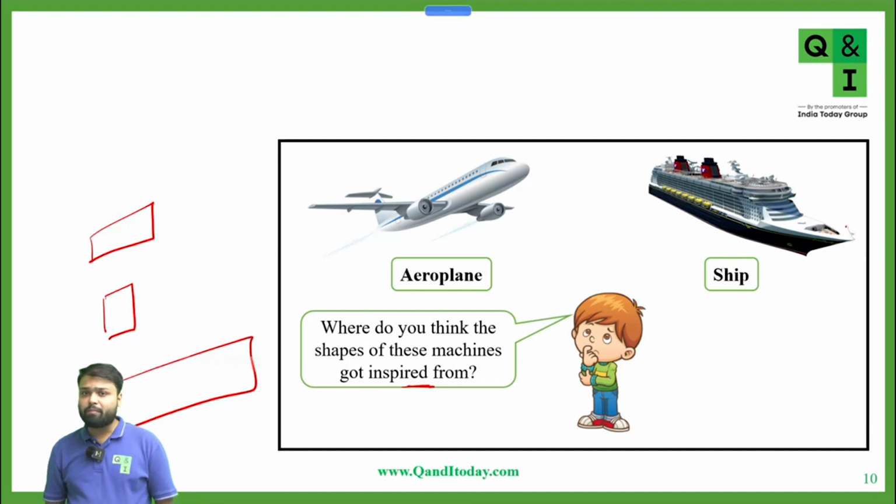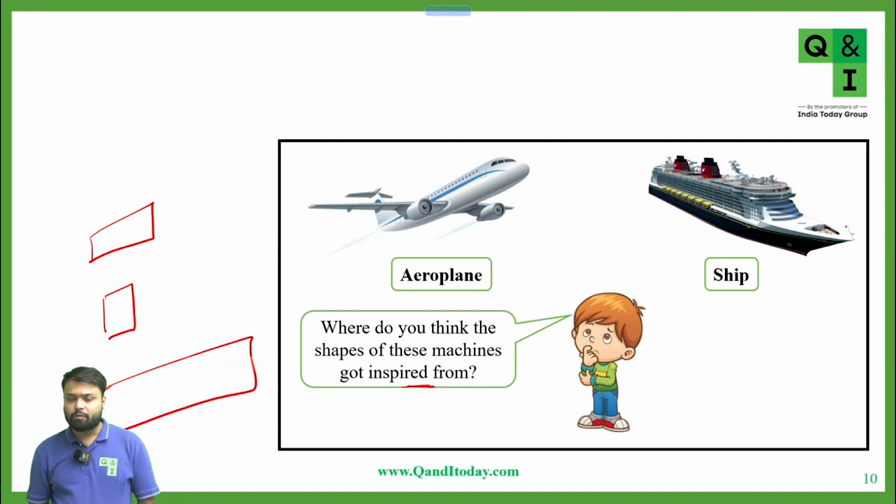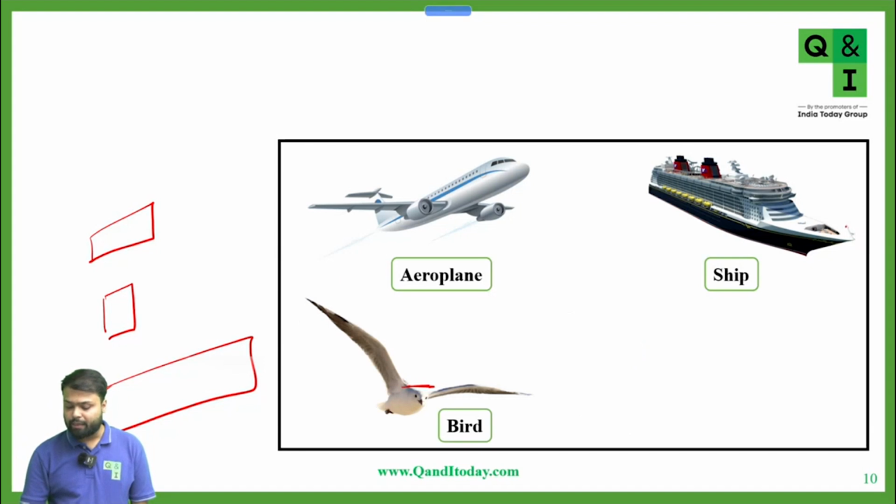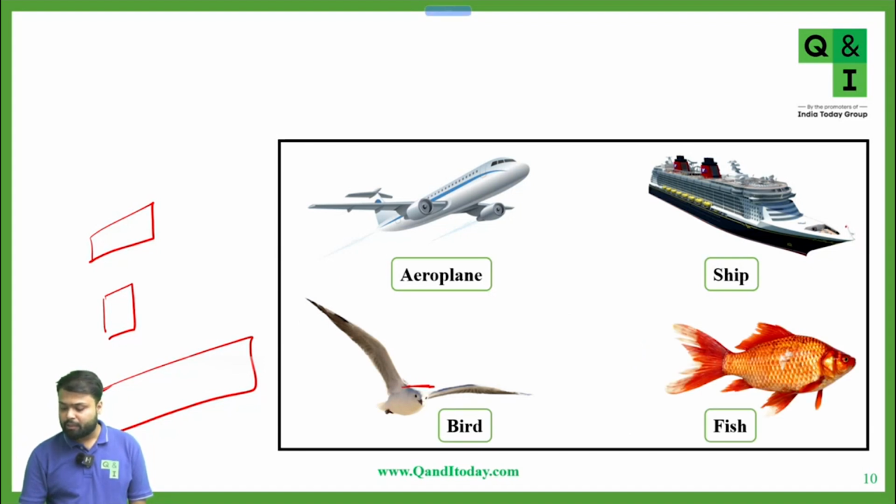Yeah, and from nature itself, you can see the fish shape and the bird shape. They are called streamlined bodies. They swim or flow in air or in water.